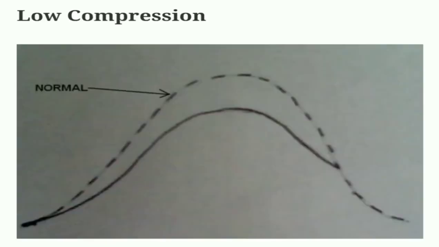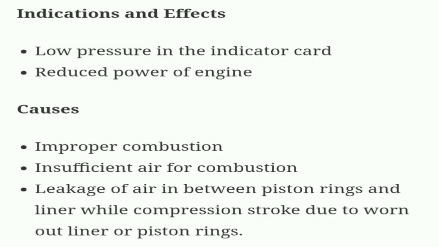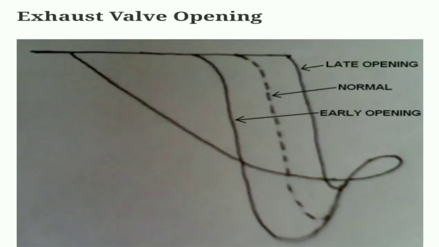Low compression. We can clearly see what happens in the case of lower compression. Indications and effects: low pressure in the indicator card, reduced power of engine. Causes are improper combustion, insufficient air for combustion, and leakage of air between piston rings and liner during combustion stroke due to worn out liner or piston rings.